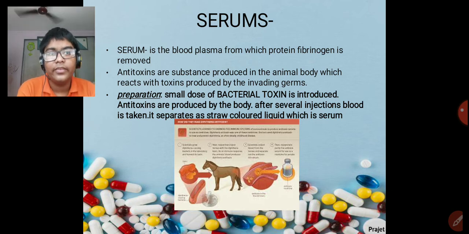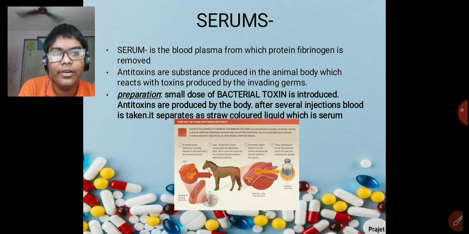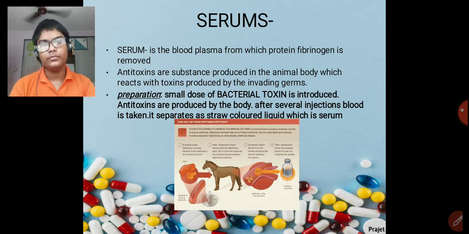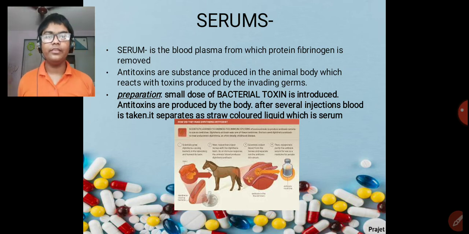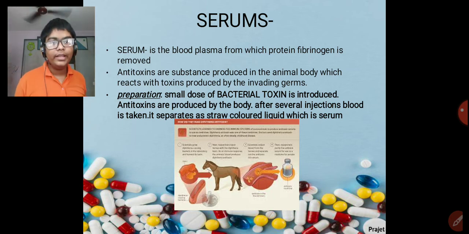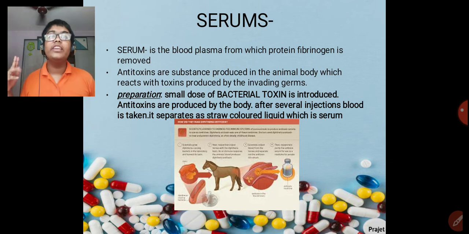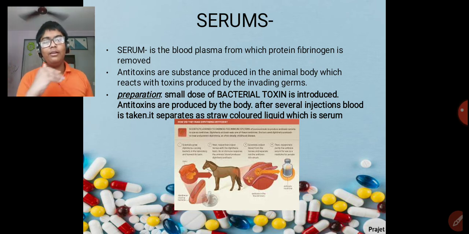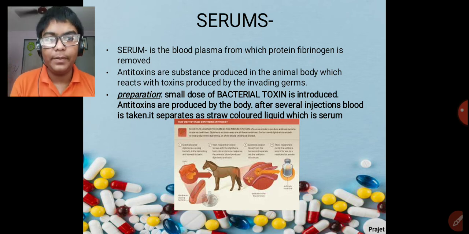Antitoxins. What are these antitoxins? Antitoxins are substances that are produced in the animal body which react with toxins produced by the invading germs. Toxins are the poisonous substances. When they come in through the invading germs, these antitoxins are produced, which kill off these toxins.